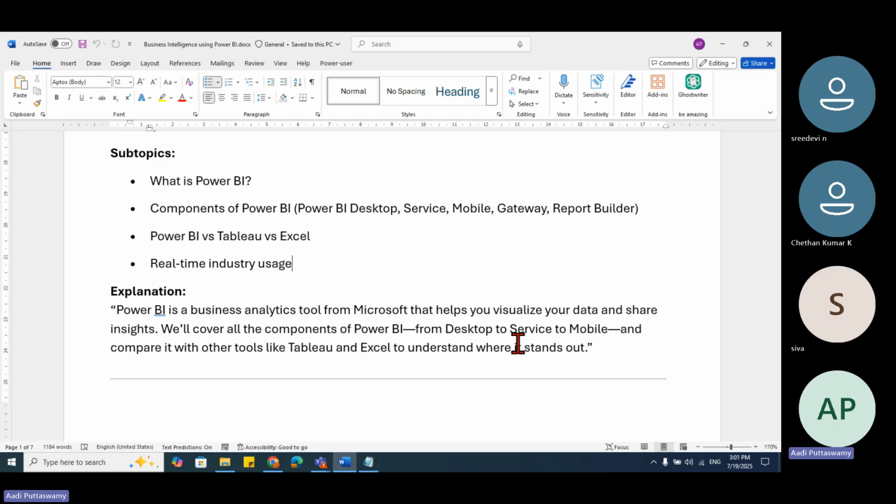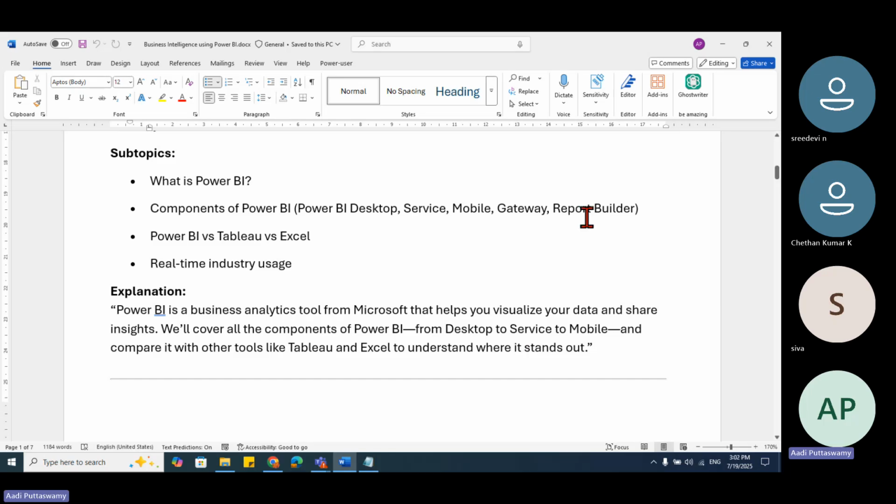But what Gateway will do is connect your Power BI reports and your database. We can schedule saying that at 5 o'clock today it has to refresh, and it will refresh. Okay, got it.